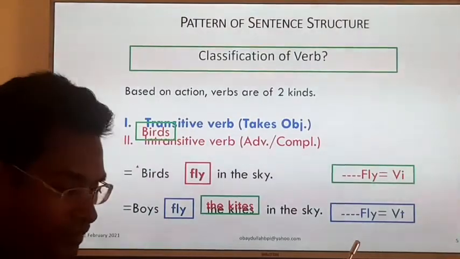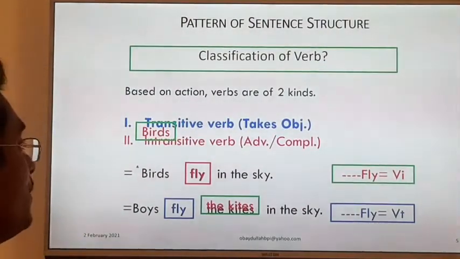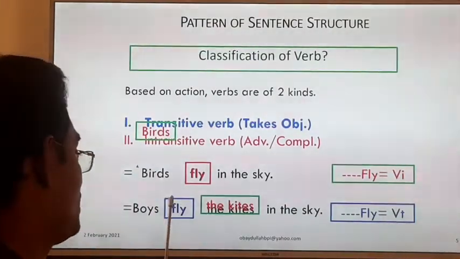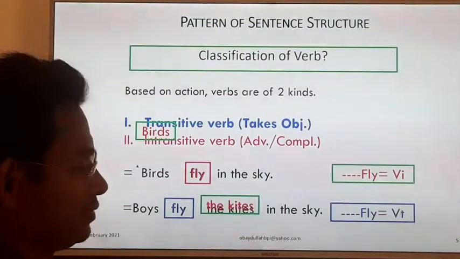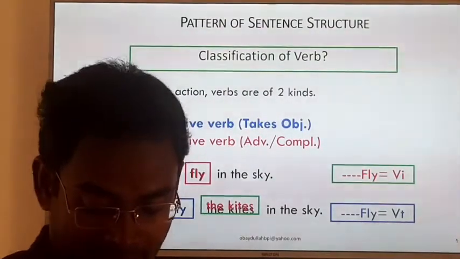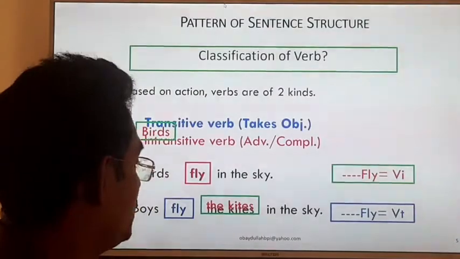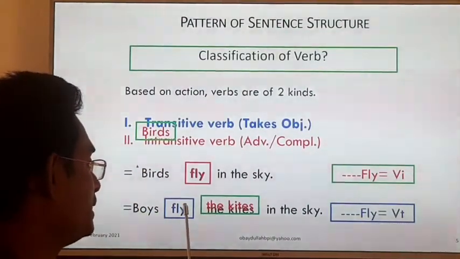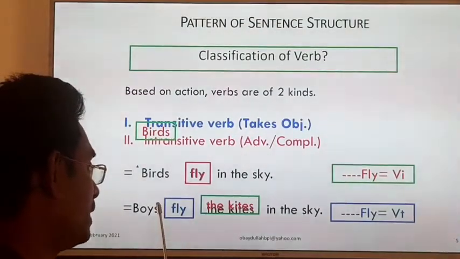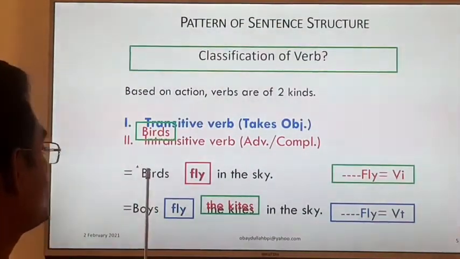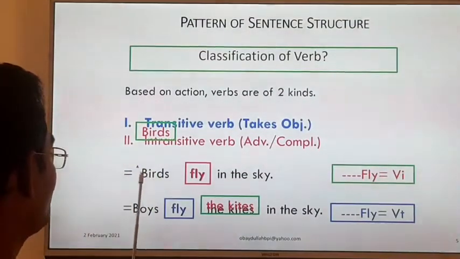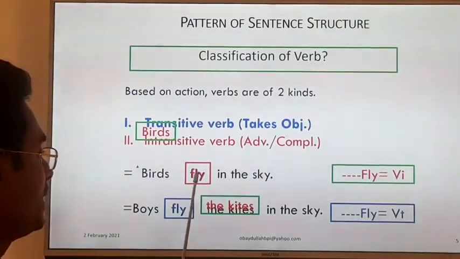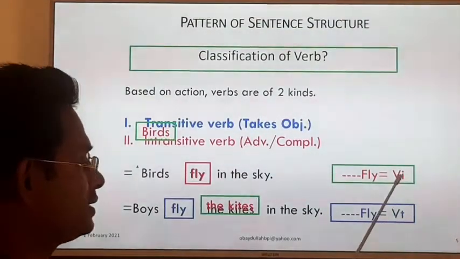Dear students, when we get a transitive verb in an active sentence, we can change the voice of that verb. Here we cannot change the voice of the first sentence because the verb fly is intransitive.